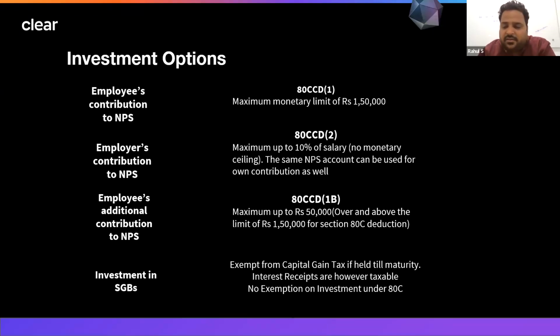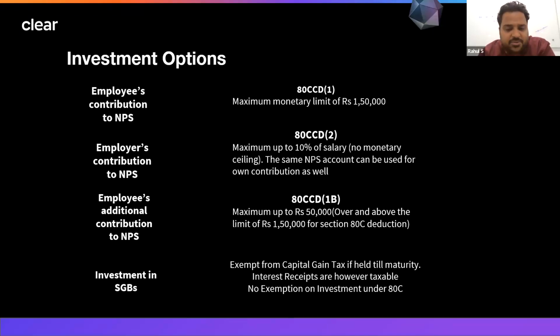Apart from that, several households have this habit of investing in gold. On every occasion they invest in gold and keep the gold in the house. However, you do not get any tax benefit by buying gold, any bullion, coins, or jewelry. However, when you are selling gold coins or gold bars, that will be subject to capital gains tax.